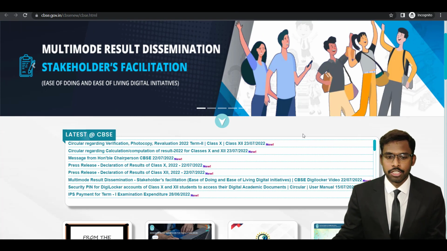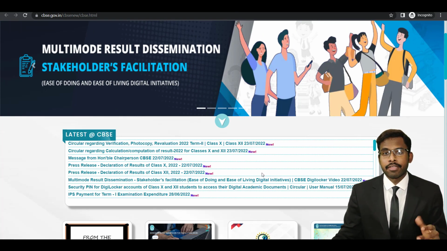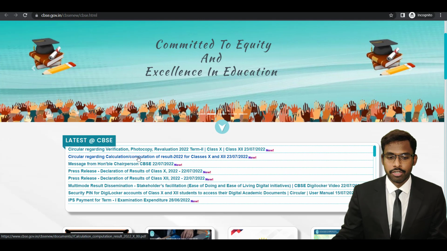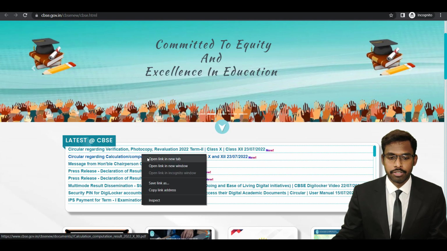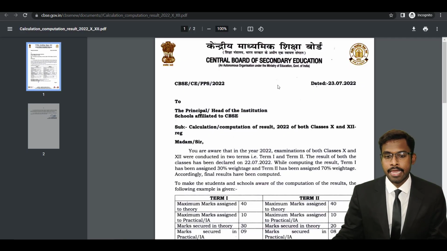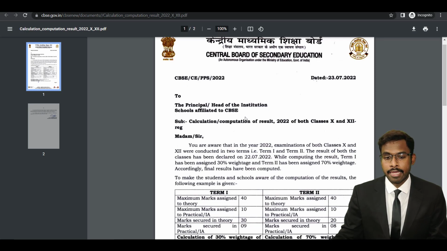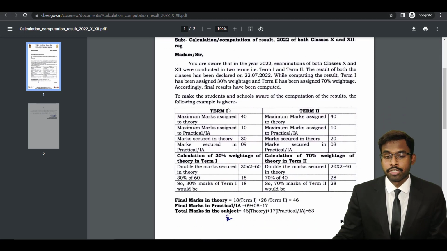I have more information for you, because I have another circular for calculation and computation of results, because this is also so important to understand, okay? So this is also from the CBSE board, dated 23rd of July. It's regarding the computation. CBSE has given examples talking about the percentage used for calculation, the formula which has been used during this board examination, because this board examination is divided into 2 parts, term 1 and term 2, right?